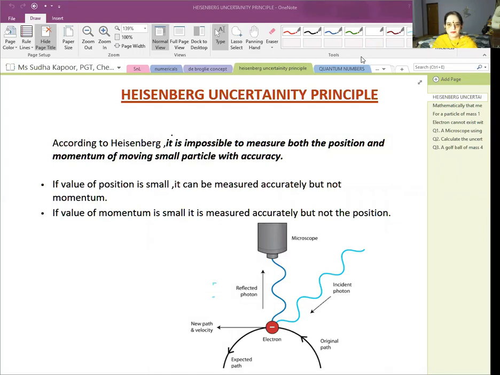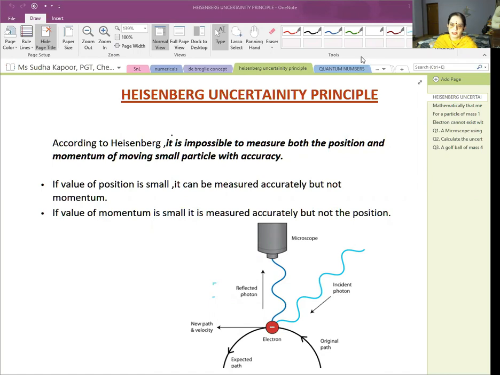Hello children. Till now we have done the de Broglie concept. Now we are on the other topic of our lesson, the structure of atom, that is Heisenberg uncertainty principle. We all know that the objects which are moving around us, for example, a ball, a car, any object that we talk about, always follow a definite path or a trajectory.